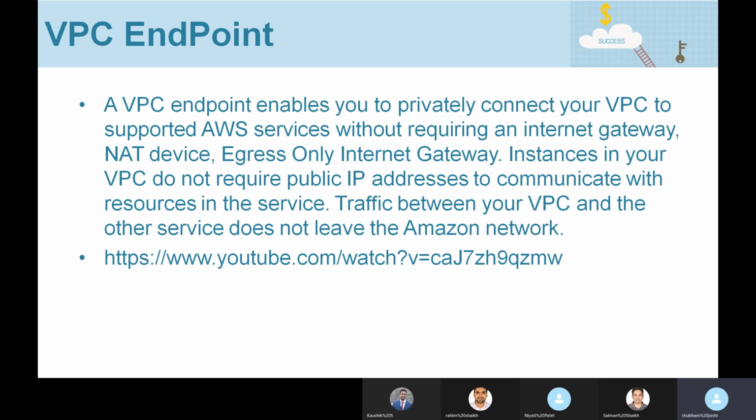That is why they are writing it this way: a VPC endpoint enables you to privately connect your VPC to supported AWS services without requiring an internet gateway, NAT device, or egress-only gateway. We don't need any of it. So the communication would be entirely private. Your VPC will be able to connect to AWS services over the AWS network, and the communication doesn't have to traverse over the internet. Okay, so let's see how we can do it.